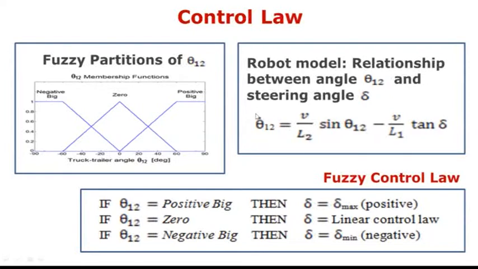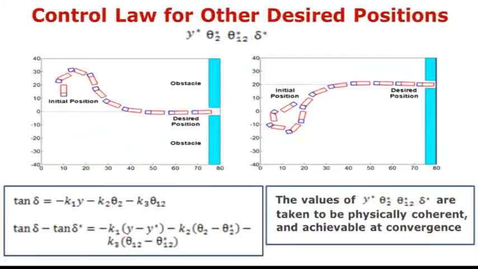If this derivative is positive, and considering the minus here, then tangent delta should be negative. And we have this control rule. If theta 1,2 is negative big, then the steering angle delta should be negative. And for the central partition, if theta 1,2 is 0, then we will compute the steering angle delta using the linear control law we presented before.